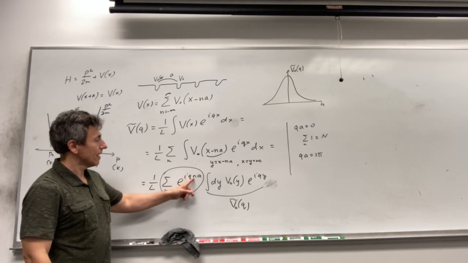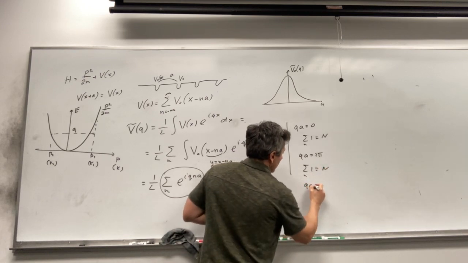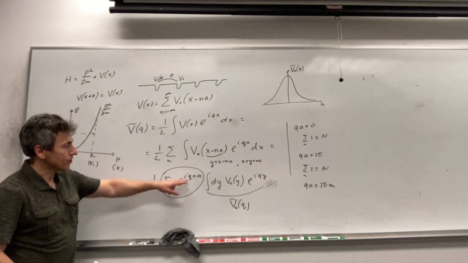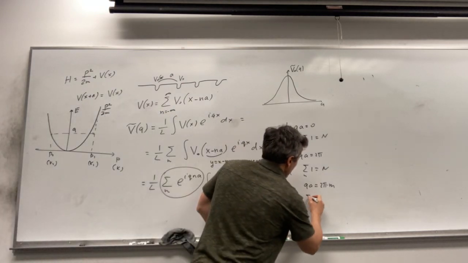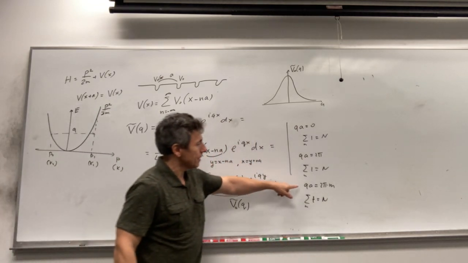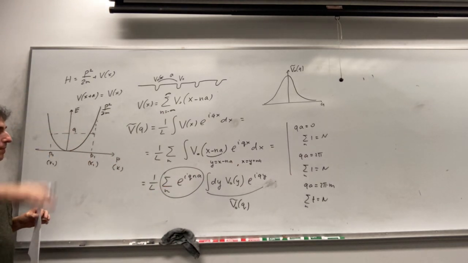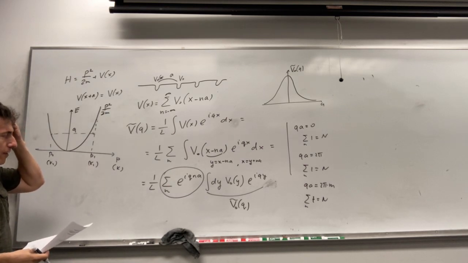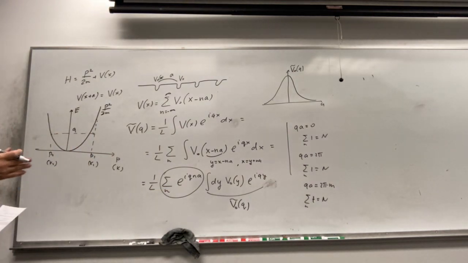Exponent is above i n 2 pi, it will be 1. So again, the sum will be n. If qa is equal to 2 pi times m, any integer number m, we have the same property: exponent of i times 2 pi times n times m will be 1. So again, the sum will be n. If we have a small deviation from this condition, then the sum will be 0, because it will be the sum of many periodic functions, and it is possible to show that it will produce a 0 value. So effectively this sum will produce some kind of delta function localized at different points.